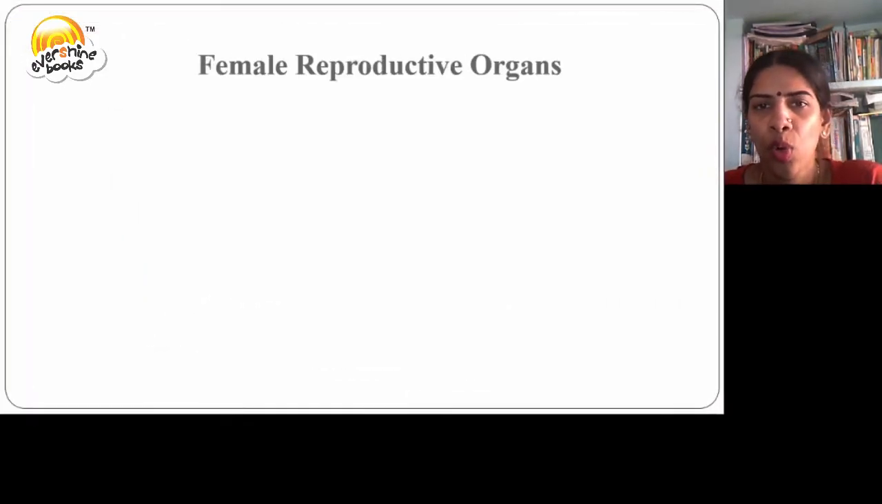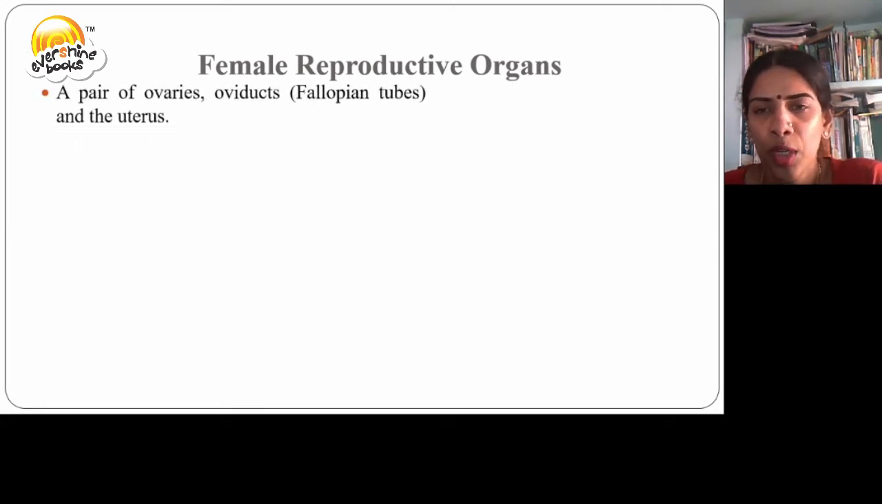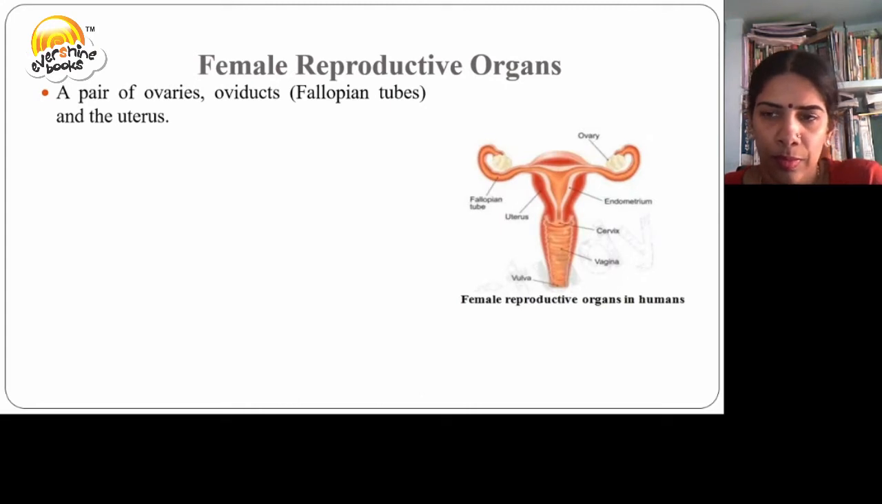Female reproductive organs. The female reproductive organs have a pair of ovaries, oviducts, also called fallopian tubes, and the uterus. The picture shows two fallopian tubes on either side of the uterus, ovaries on both sides of the fallopian tubes, and the uterus.